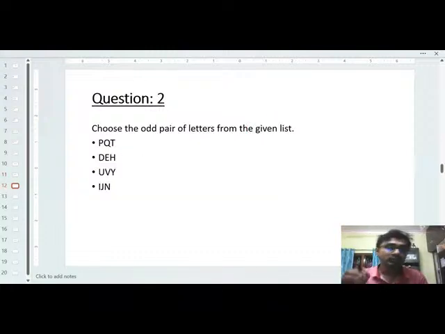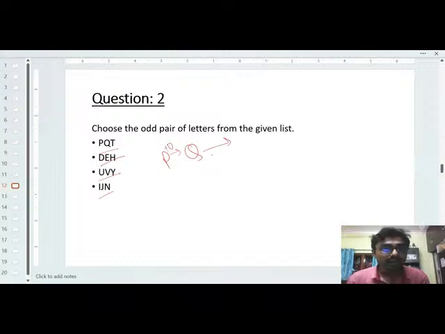Next is what? Next is choose again. You have to choose the odd pair from these letters given in the list. First is P Q T, then D E G, D E H, and next is U V Y and I J N. So just try to identify the relationship in between that. See P, then Q. So what? That plus 0. Okay.